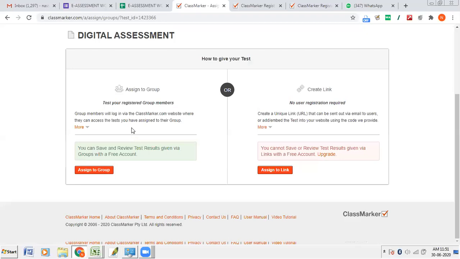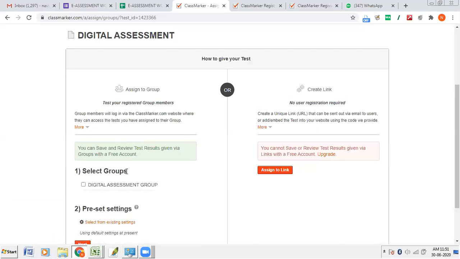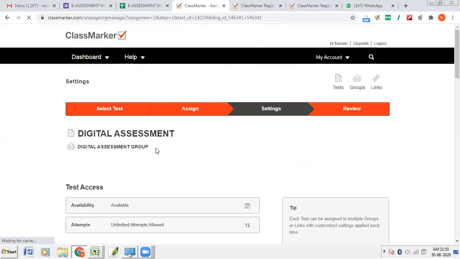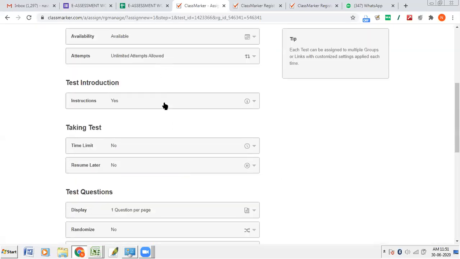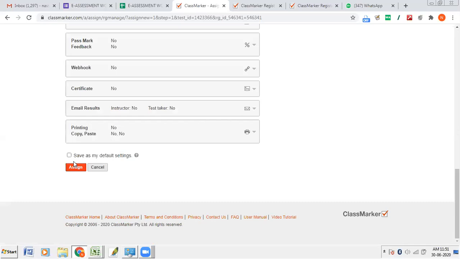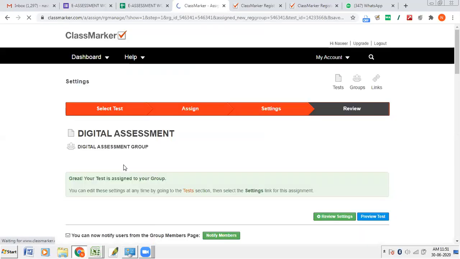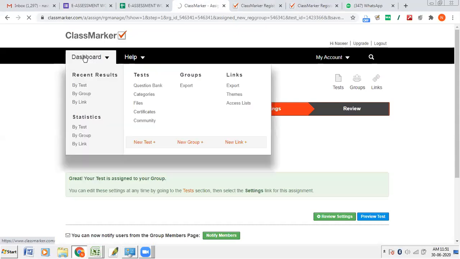Now I'm assigning this test to you. Create test, digital assessment group. I'll assign, and the settings I can choose, or I'll click next. Now it is available, unlimited attempts, everything, then I'll click assign. Now please come to classmarker.com.